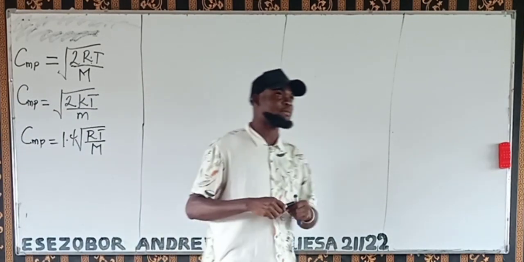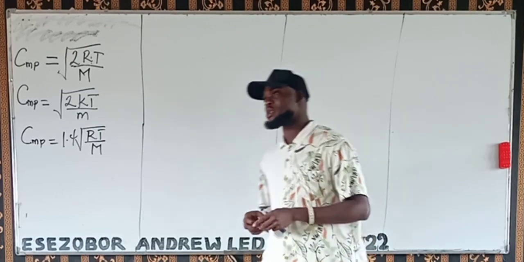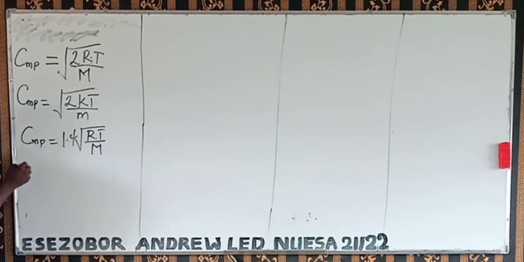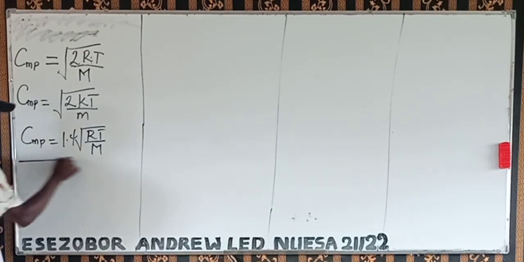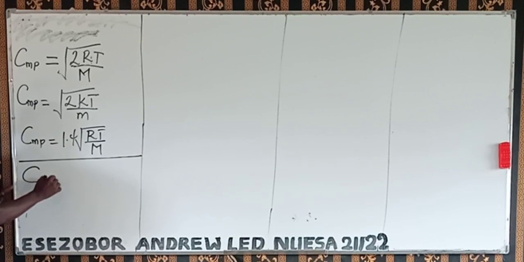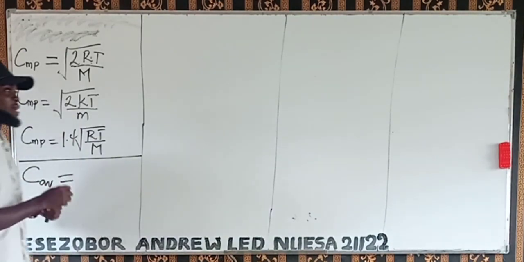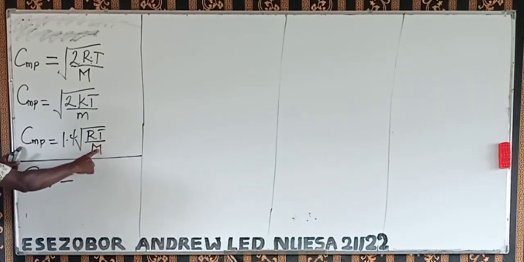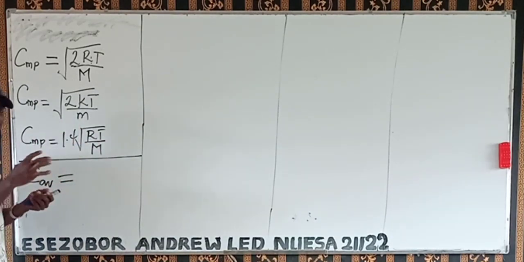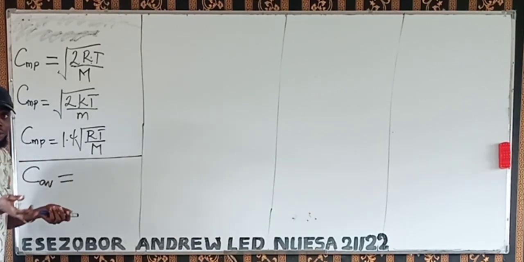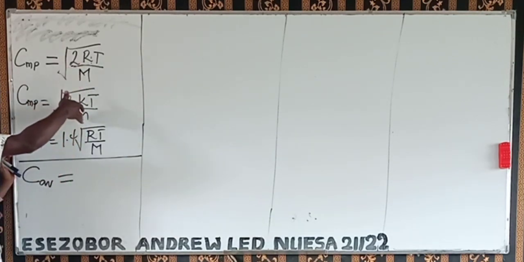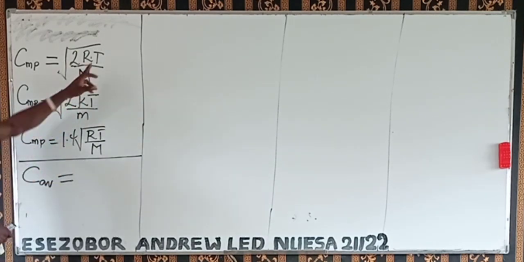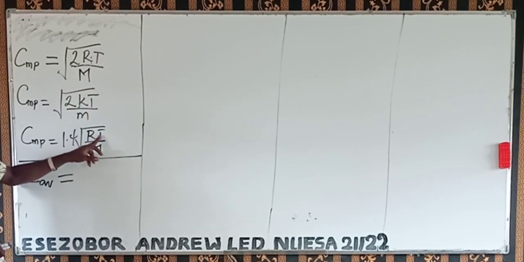The most probable speed of a gas. Now, the next one we're going to look at is the average speed of a gas, C_AV. The average speed of a gas is only a function of temperature. This is a constant. Only the mass sometimes may change somehow, but in most cases the mass is still a constant. Both this mass and this one are constants. The only thing that will change here is temperature.